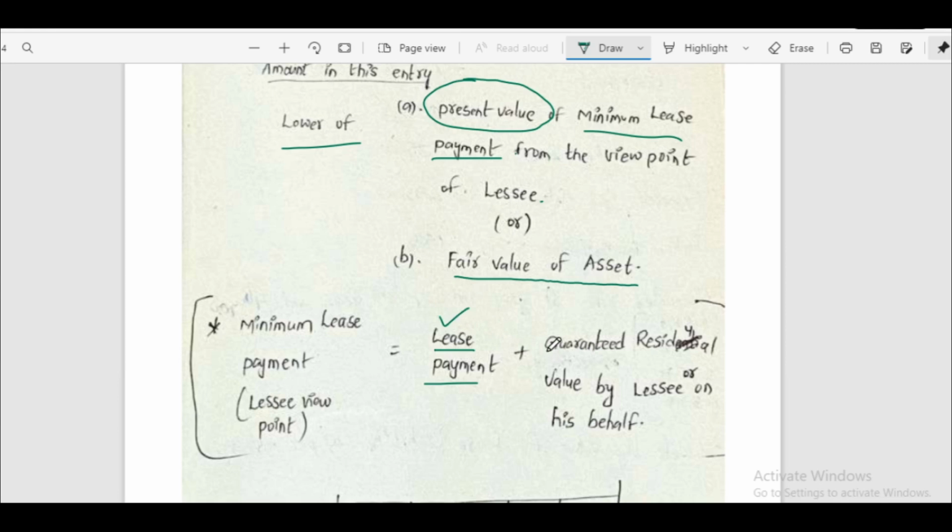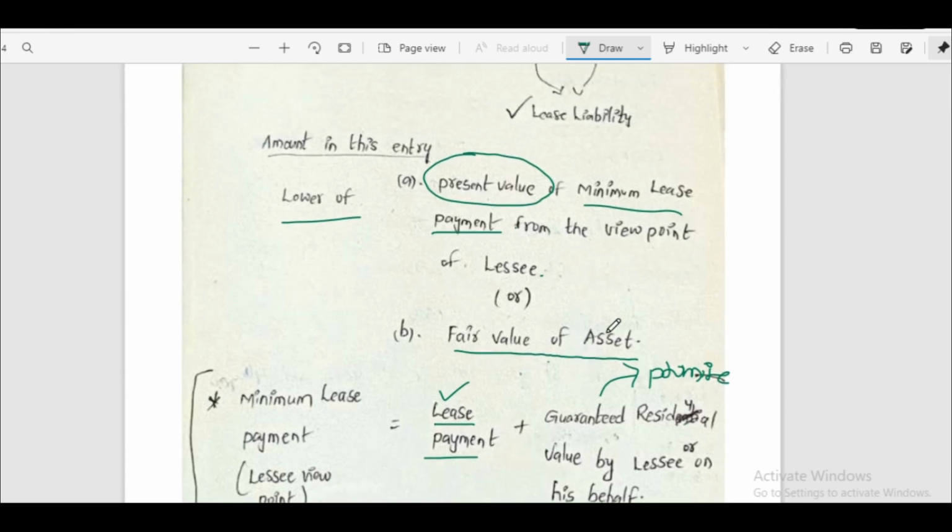Guaranteed residual value means a promise made by the lessee that the lessor can sell the leased asset at the end of the lease for a guaranteed amount. The lessor can sell the asset for a guaranteed amount. The lessee is promising that. That is guaranteed residual value.